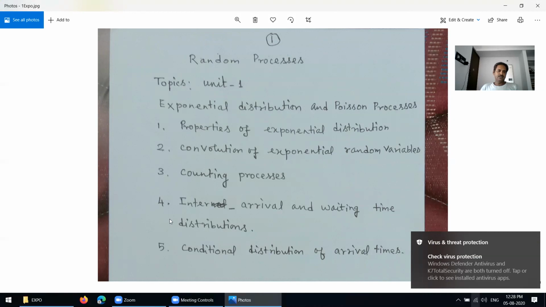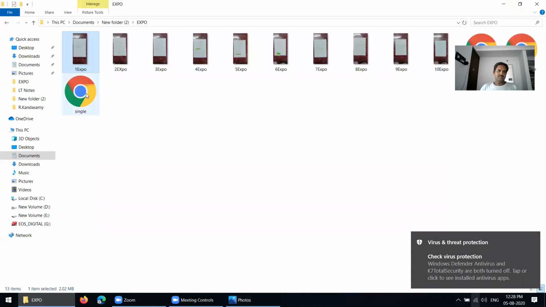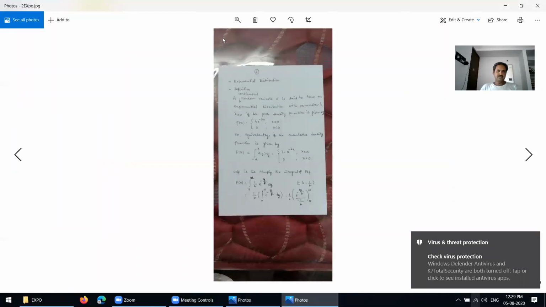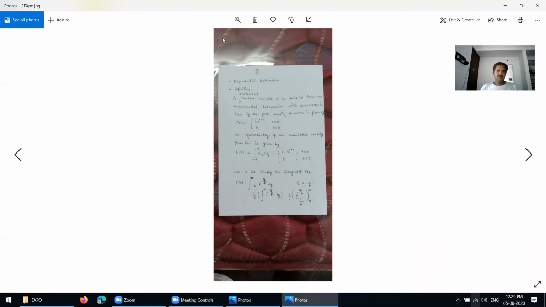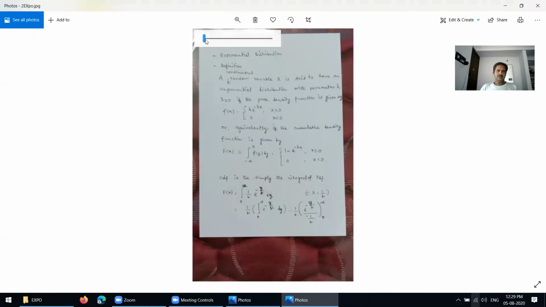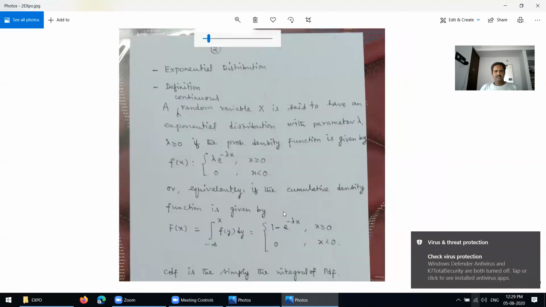These are the important topics covered in random process. I am going to define random process. Definition of random process. See here now.